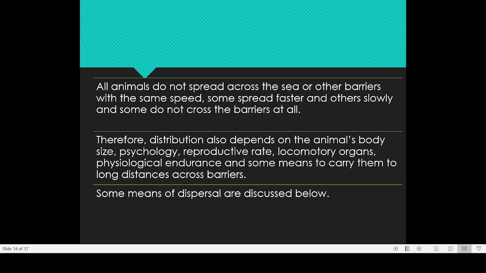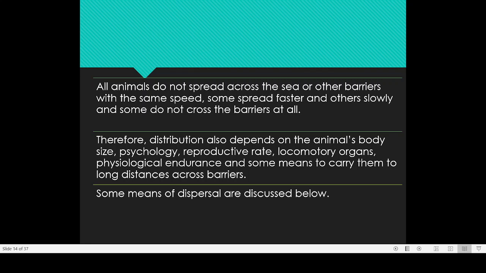So coming to the speed at which, the second point is that distribution also depends on animals' body size, physiology, reproductive rate, locomotory organ. That is, if it is in the case of swimming or it is in the case of flying, some animals are able to fly for a longer time.